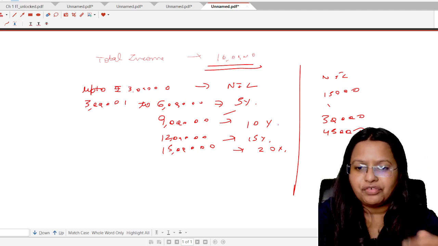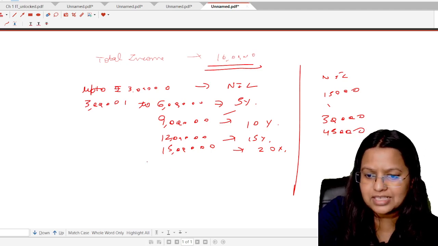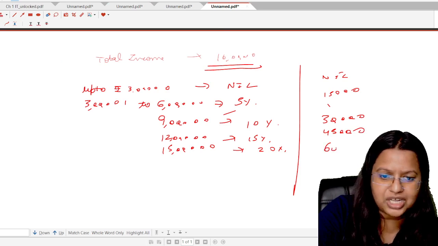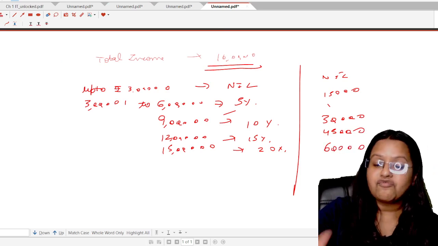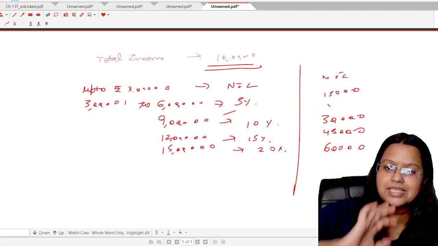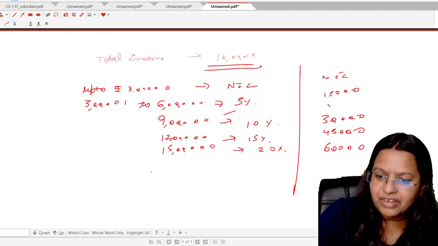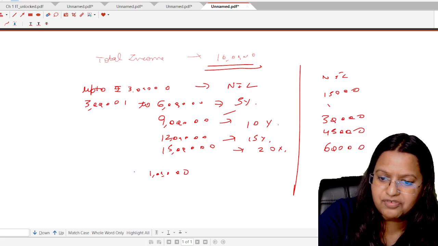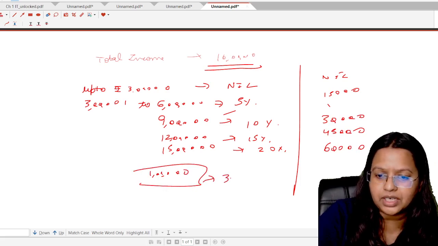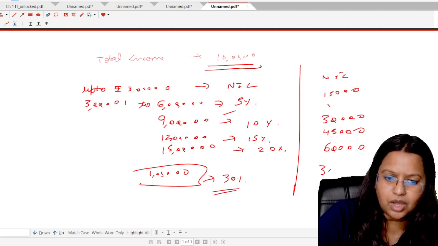Then from 12 lakh to 15 lakh, the rate shall be the 20%. That is 3 lakh multiplied by 20%. So it shall be 60,000. Okay. From 15 lakh onwards, the flat rate is 30%. That is on additional 1 lakh income. That is 15 lakh to 16 lakh, the rate shall be the 30%. That will be the 30,000.